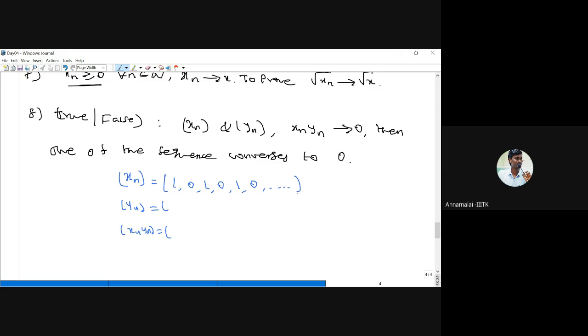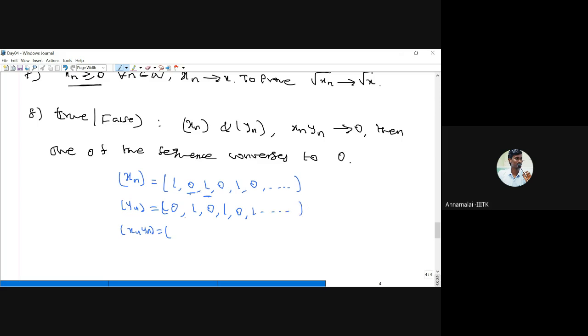This sequence xn is an oscillating sequence, so it does not converge. Now I take yn: if I take 1 in the first position of xn, I take 0. Where xn has 0, I take 1. So yn is 0, 1, 0, 1, and so on. Again, this yn also does not converge because it oscillates.